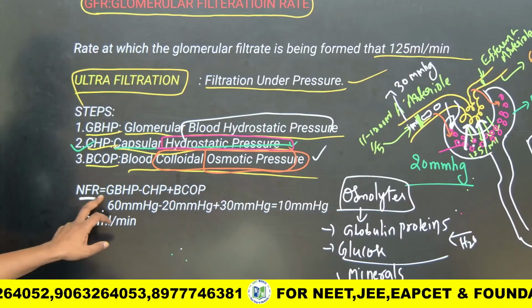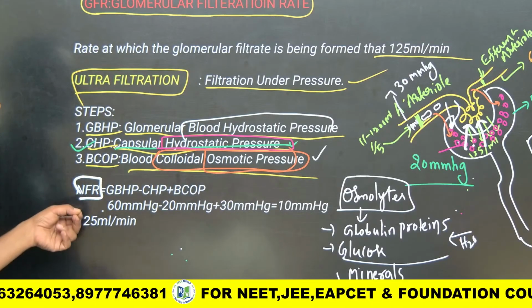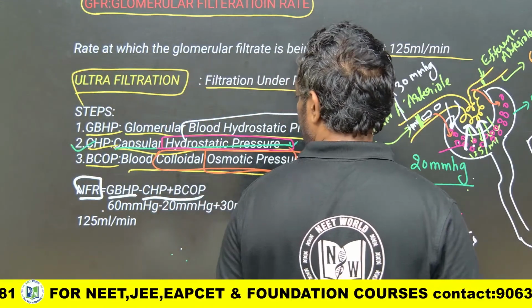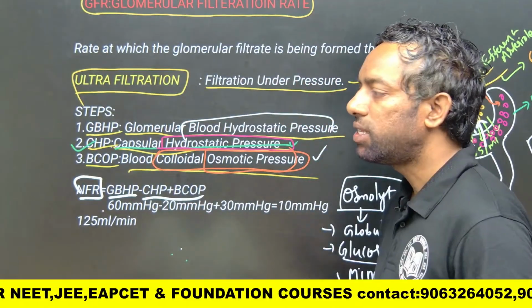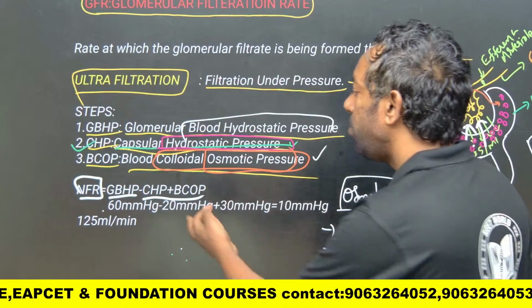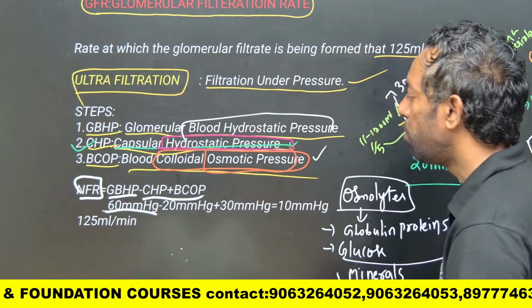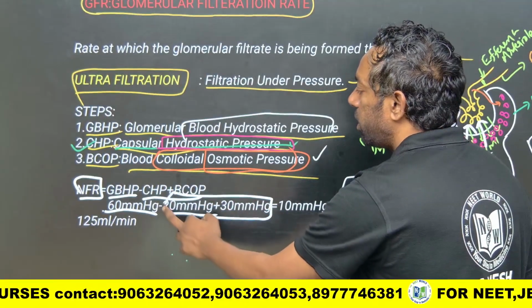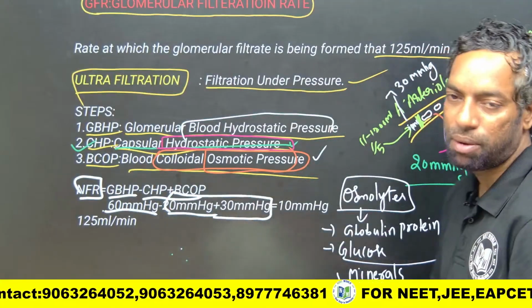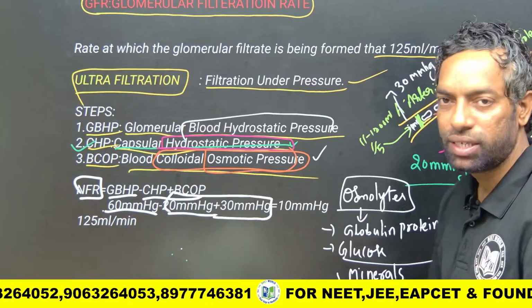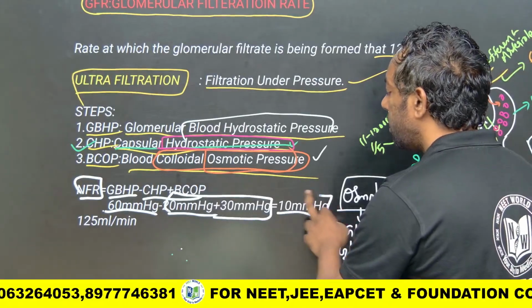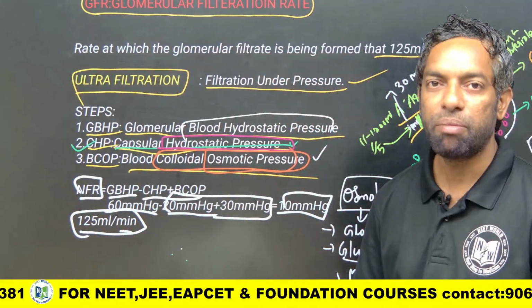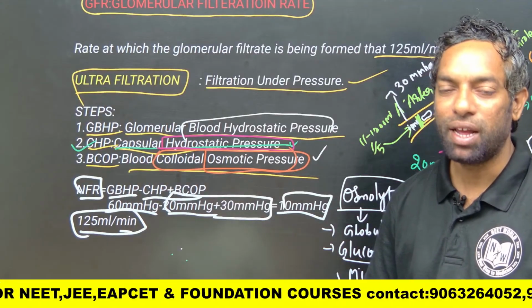Net filtration rate is what? Net filtration pressure is GBHP minus CHP plus BCOP. GBHP, which is 60 mmHg, minus 20 mmHg plus 30 mmHg, means 60 mmHg minus 50 mmHg. 30 plus 20 is 50. 60 minus 50 is 10 mmHg, which is the net filtration pressure, and it gives 125 ml per minute. 10 mmHg creates 125 ml.